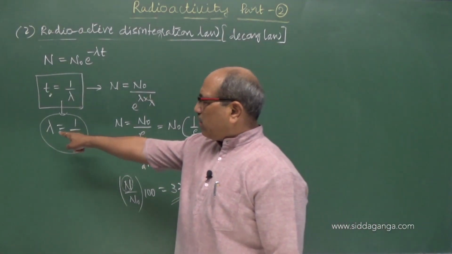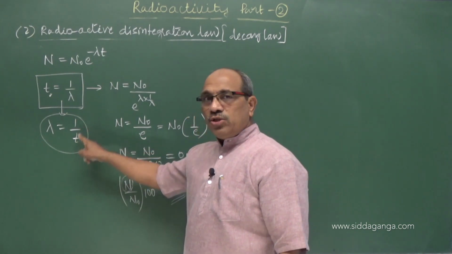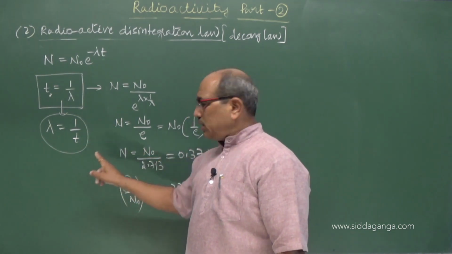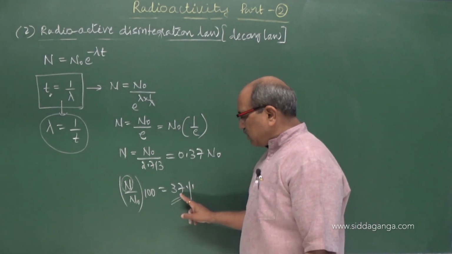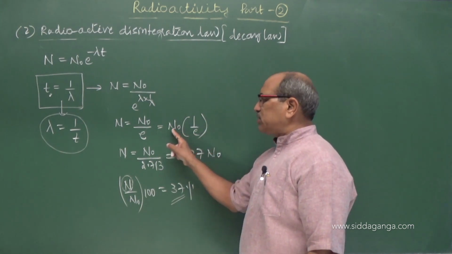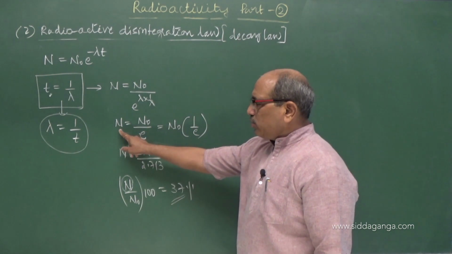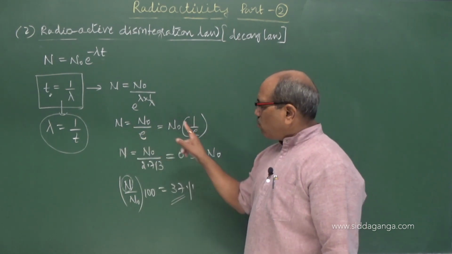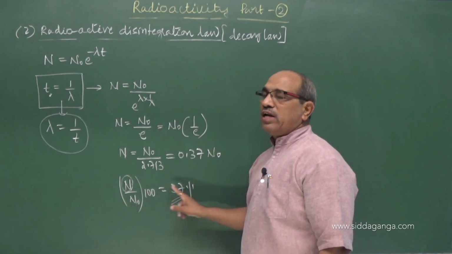Decay constant may also be defined as the reciprocal of the time during which the sample reduces to 37% of its initial value, or 1 by e times its initial value. The active nuclei present remain 1 by e times the initial value, or 37% of the initial value.